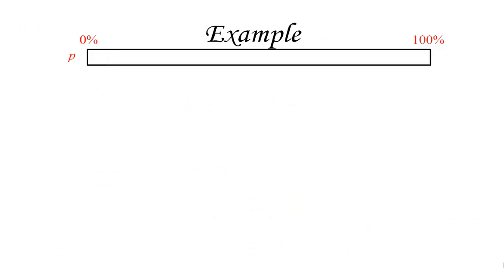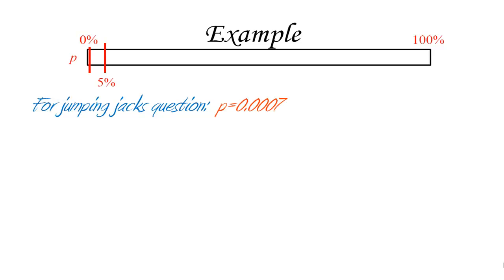So let's go back to our example. For the jumping jack question, let's assume first of all that we, like everybody else, pick the 5% significance level. Now remember, the p-value that we computed was 0.0007, which is probably even closer to 0 than what I'm showing there, but just to show you, it's much lower than the 5%, practically 0.